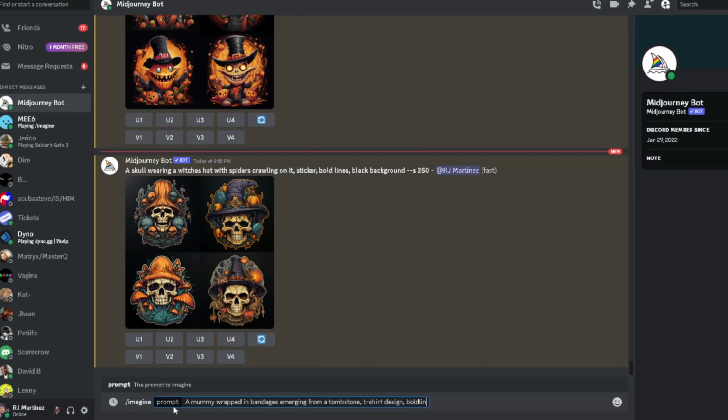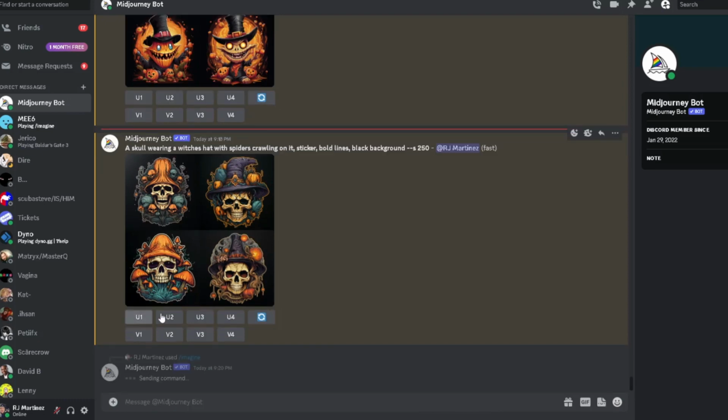bold lines, and then we'll do white background. That black looks nice with the Halloween theme though, for sure. But just mixing it up, kind of come over with different ideas.